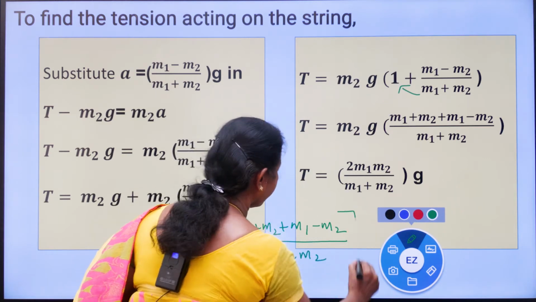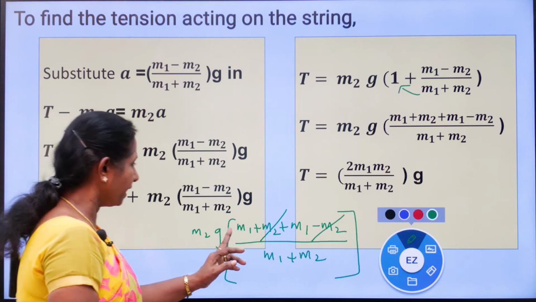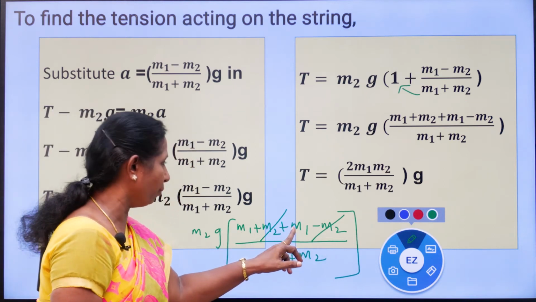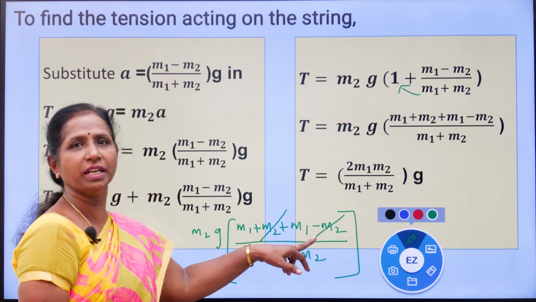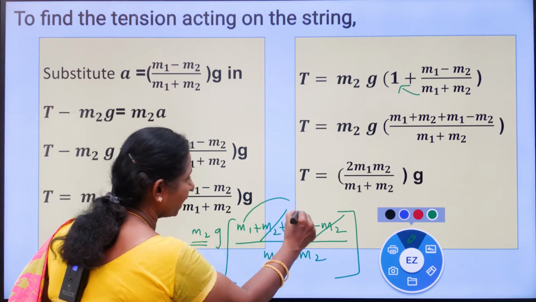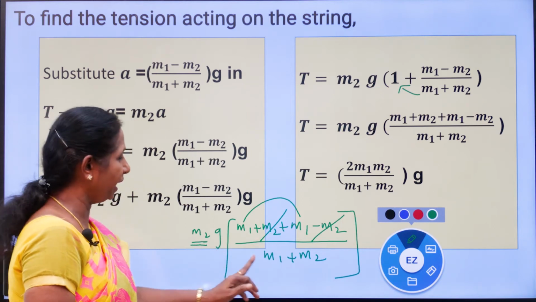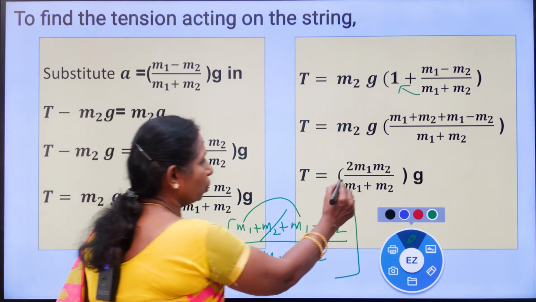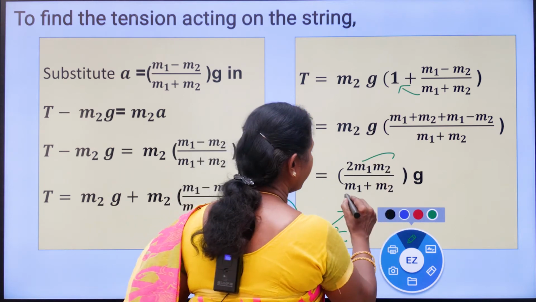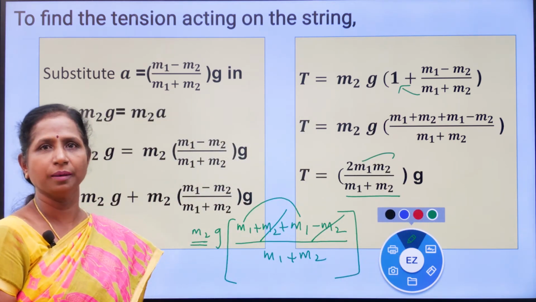Now, what is getting cancelled? m2 is getting cancelled, plus m2 minus m2. So, what is left? m1 plus m1 is 2m1. Outside we have m2, here we are getting 2m1. So, 2m1m2g by (m1 plus m2). Is it clear? So, this is the expression for tension.